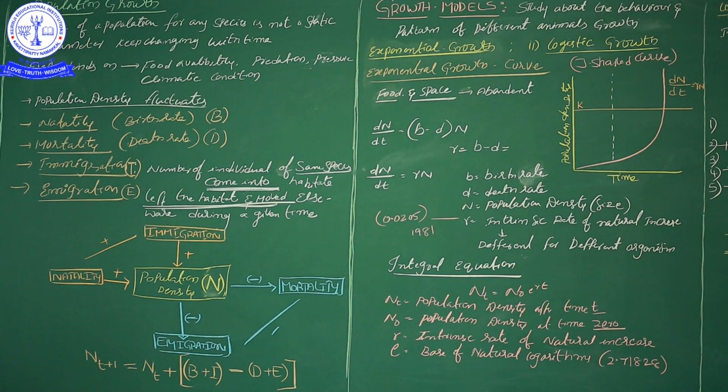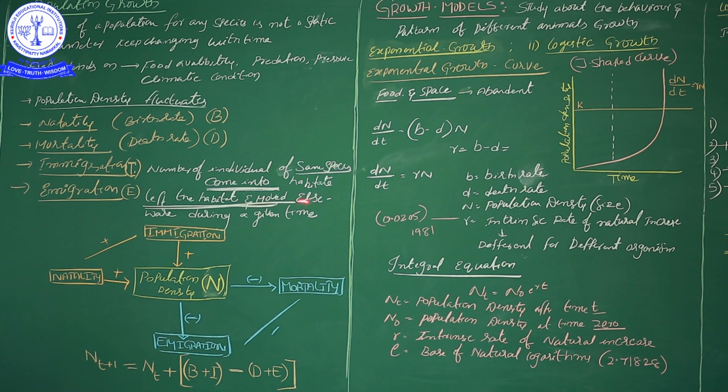For example, if 1 lakh people from India go out to other countries for jobs, our India human population will be affected, it decreases.